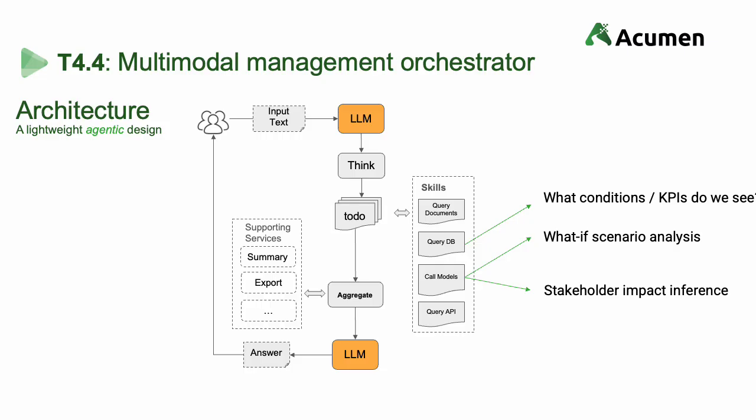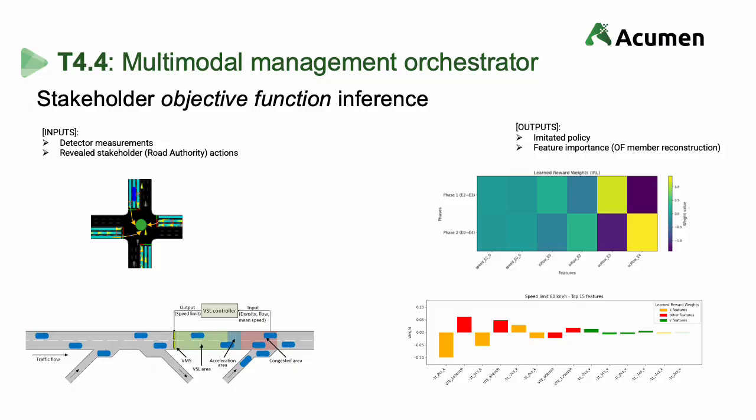A key game theoretical issue, however, arises here. Not all stakeholders will be revealing their objectives, particularly those operating in competitive markets. We therefore investigated whether AI could be employed to reconstruct a stakeholder's goals, captured by a hypothetical or latent objective function. We assume here that we can only operate on directly measurable features collected from the road network, such as detector measurements and revealed management actions.